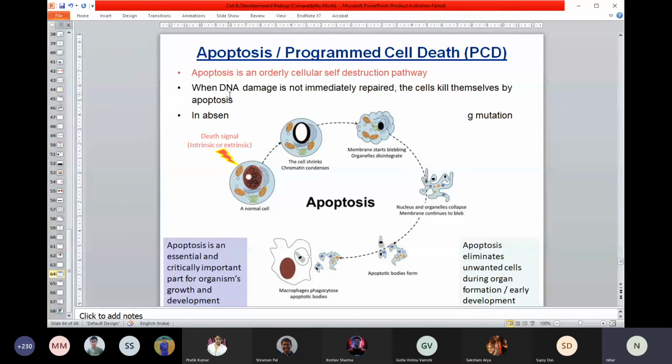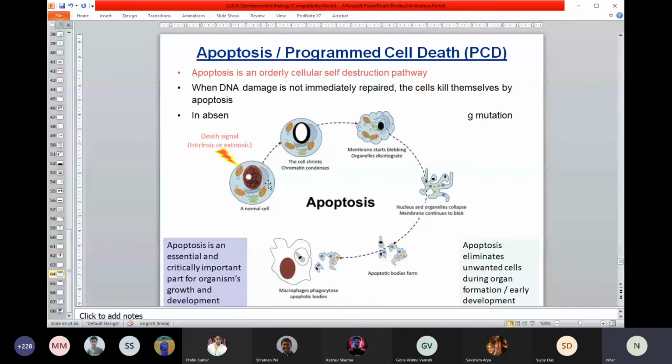That's why it's called the suicidal program. So the cell tries to find a way: inside the cell it produces something, or sometimes another cell tries to kill it by producing something. It's called extrinsic or intrinsic factors.